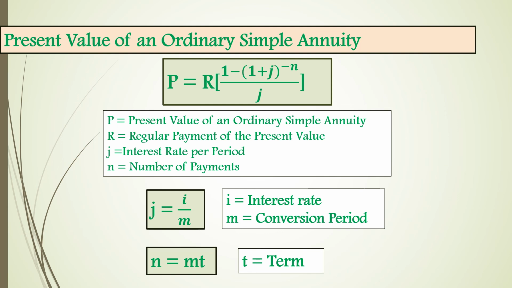As you can see here, we raise quantity 1 plus j to negative n, comparing to future value where you are just raising this quantity to positive n. And we subtract 1 plus j raised to negative n from the whole number 1, comparing to future value, where we subtract the whole number 1 from quantity 1 plus j raised to positive n.